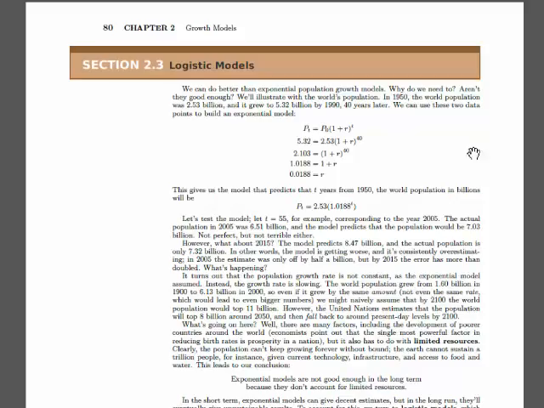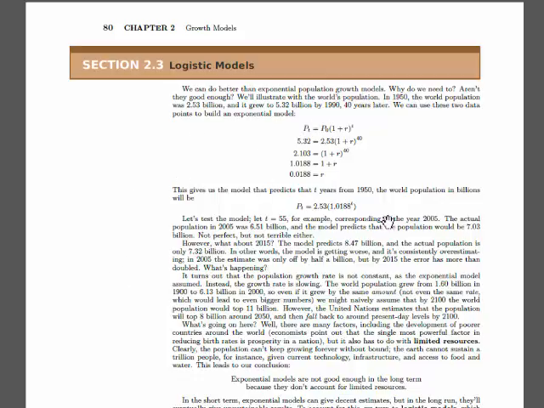The third and final section in the growth models chapter deals with what are called logistic models. Logistic models are similar at the beginning to exponential models, but it turns out over the long run they make better predictions than exponential models, at least in population growth problems. So we illustrate this with an example with the world population,